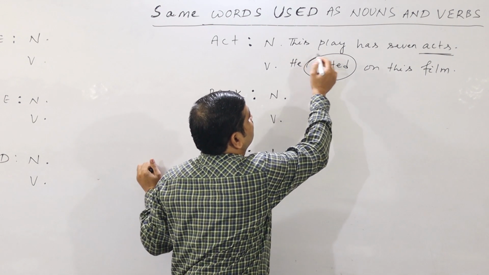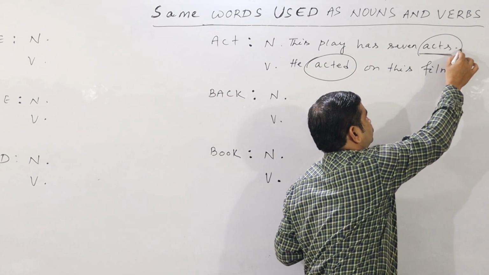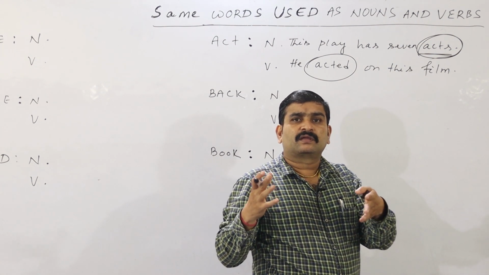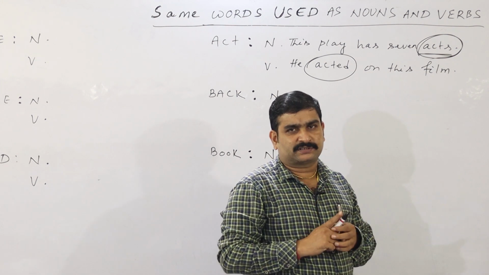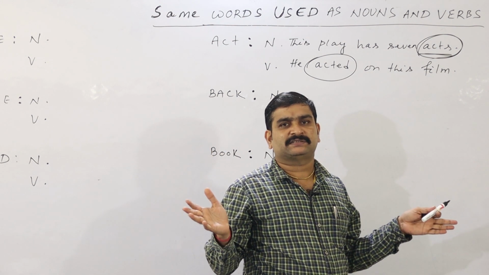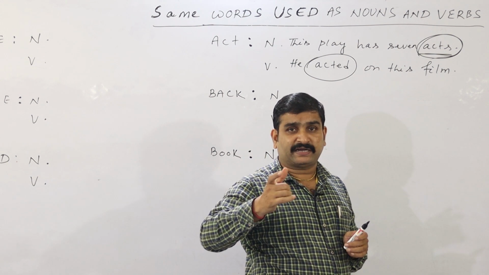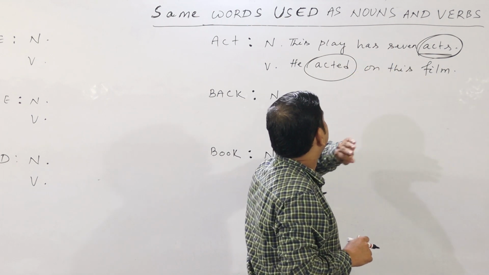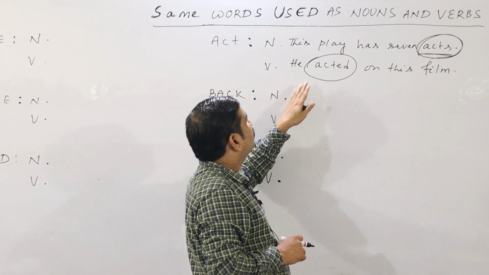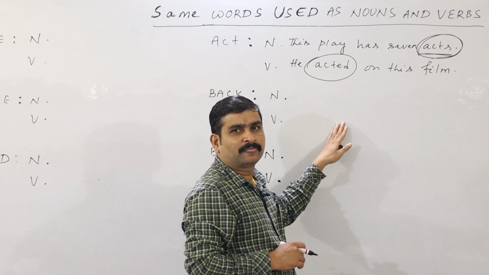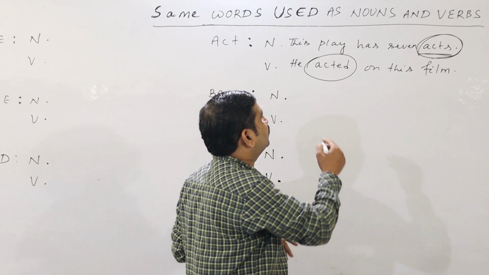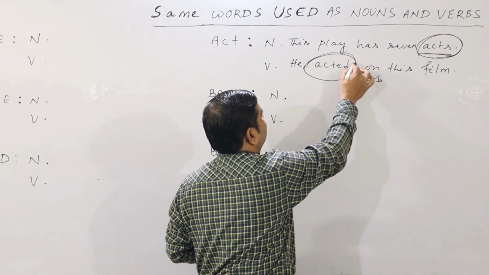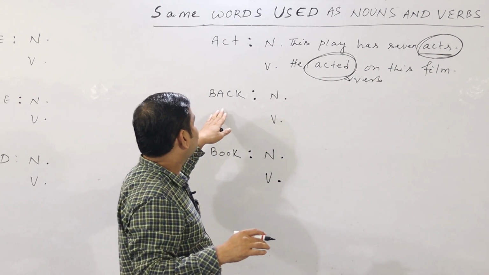So look at the difference. This play has 7 acts. Here, a lot of scenes combined together make one act. There are long Shakespearean plays which have 7 acts or 5 acts. So here the case is, this play has 7 acts. And here, look at the verb: he acted on this film. Why? Because here it is working as a verb. Acted means doing the role.